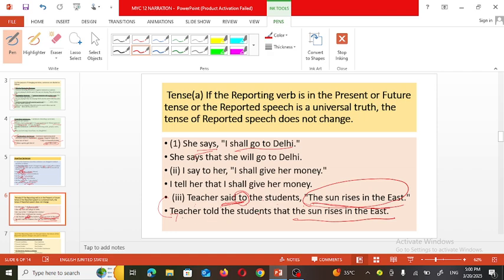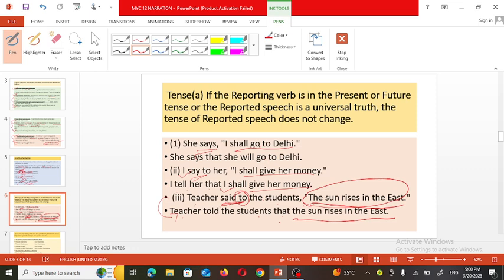So the teacher told students that a conjunction is used here. Here I say to her. "I say to her": say means simple present tense. "I will give her money." So see, the same tense we are going to use here, and the dialogue is delivered by I. So here again I will be there. Okay, so I tell her that I shall give her money.